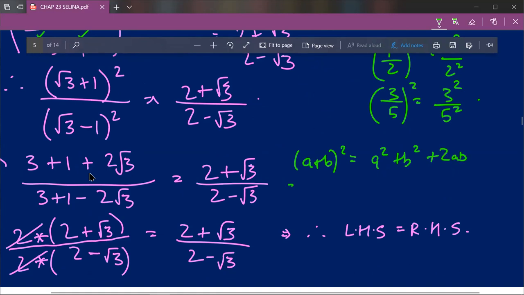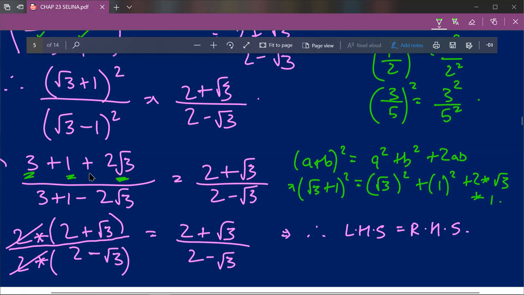So over here what I've done is root 3 plus 1 whole square is equal to root 3 whole square plus 1 whole square plus 2 into a and b, into root 3 into 1. So root 3 into root 3 is 3, plus 1 into 1, which is 1, and 2 into root 3 into 1 will be 2 root 3. Same applies for the below question.